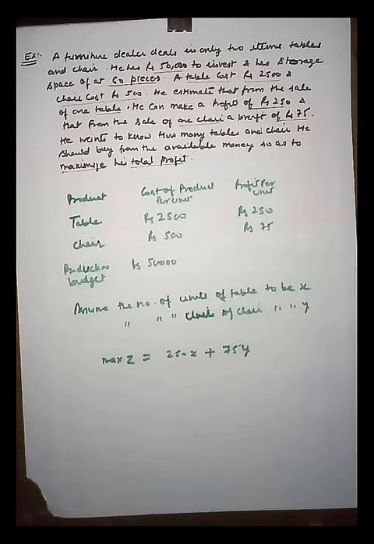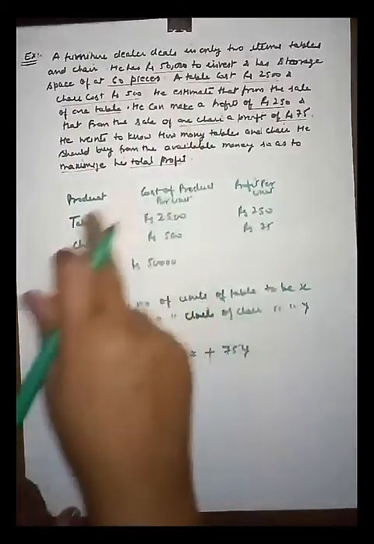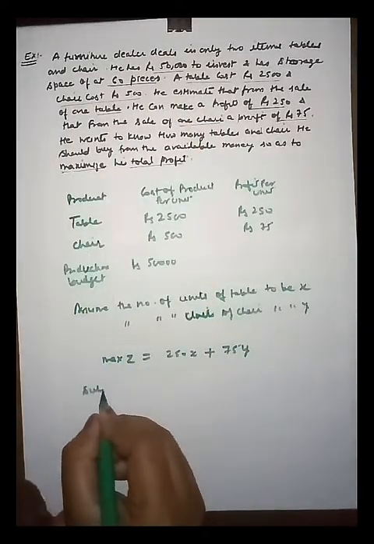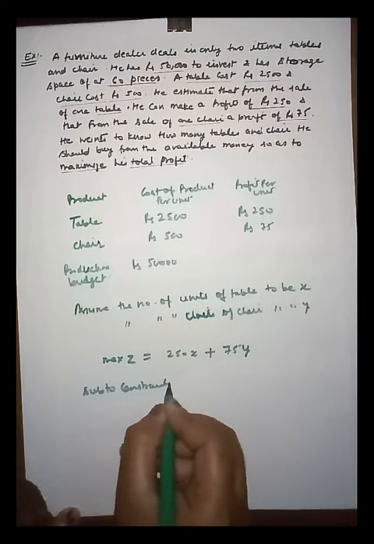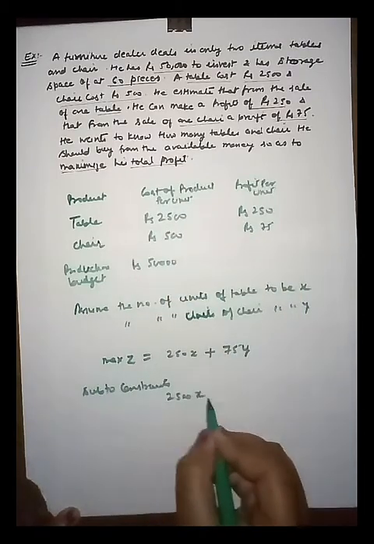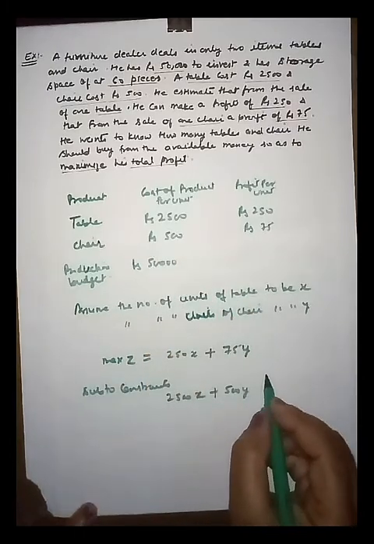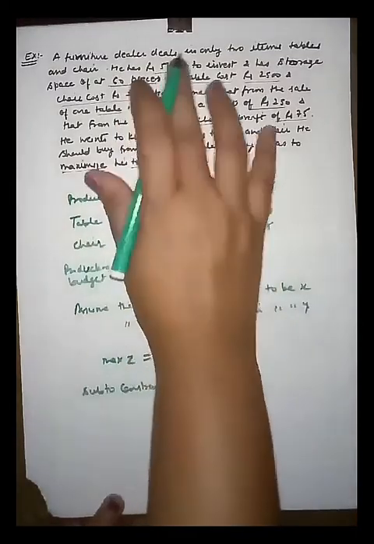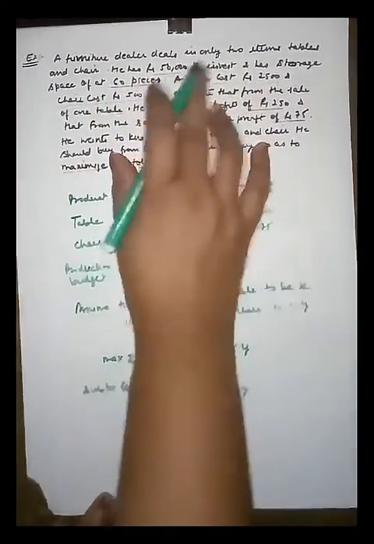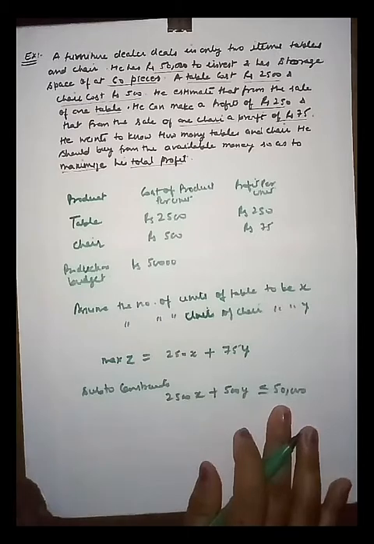So, subject to the constraint: 2500x plus 500y should not be greater than 50,000, because he has only 50,000 for investment. So this is your first constraint.